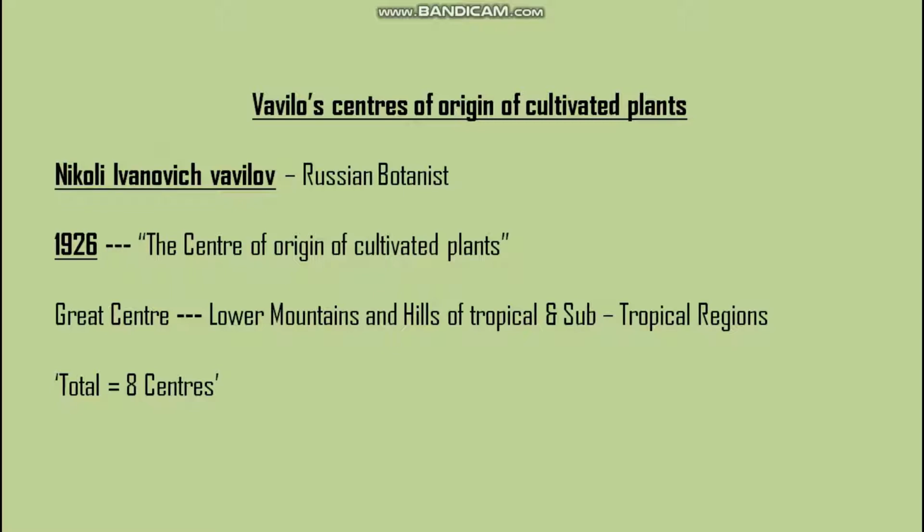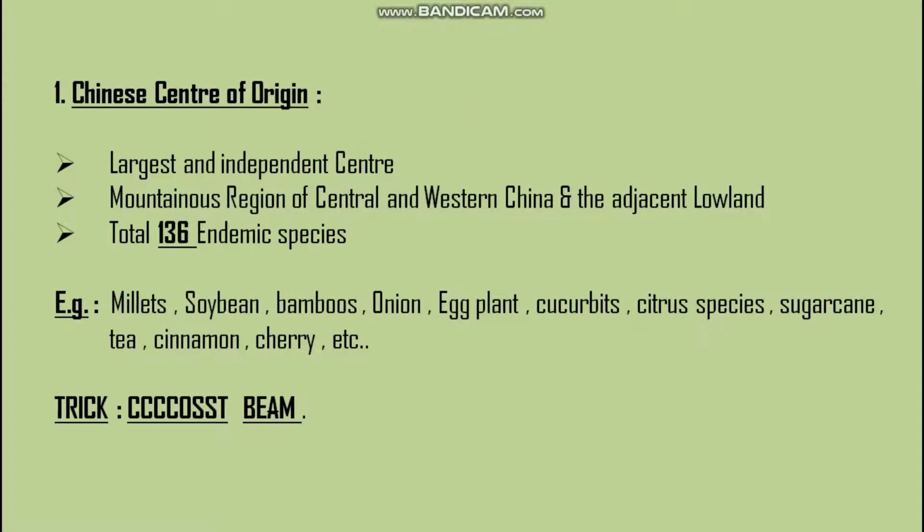So these centers of origin of cultivated plants were given by Nikolai Ivanovich Vavilov, who was a Russian botanist. In 1926, he published his results in a book known as The Center of Origin of Cultivated Plants. According to him, the great centers were located in lower mountains and hills of tropical and subtropical regions. The total centers which were described by him are 8 in number. So let's begin with them.